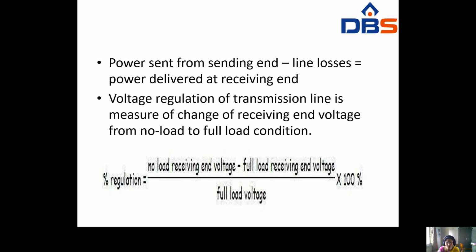Percentage regulation is equal to the no load receiving end voltage minus the full load receiving end voltage, divided by the full load voltage, into 100. No load means that no load is connected to the line. So this is the formula for percentage regulation.